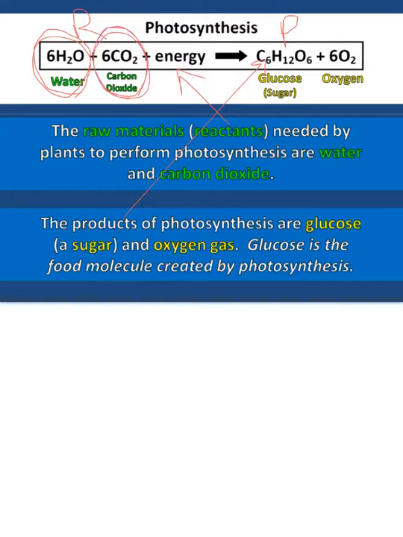And they need energy, and specifically it's light. So it's solar energy, it's light energy. So question 6, what substances are needed to start the reaction? Who are the reactants? That's water and carbon dioxide. And also make sure you write light energy.